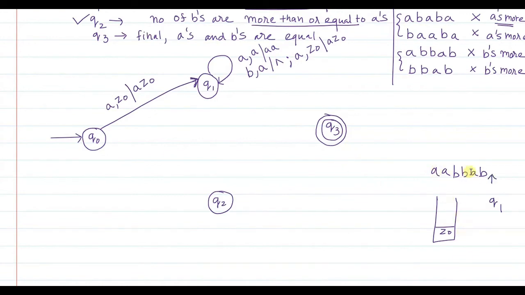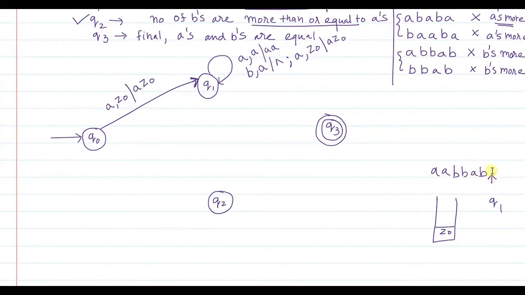Now if you notice this string, the number of A's encountered so far is 3, and the number of B's encountered so far is also 3. Since equal numbers of A's and B's are encountered, it means the string should be accepted, correct?